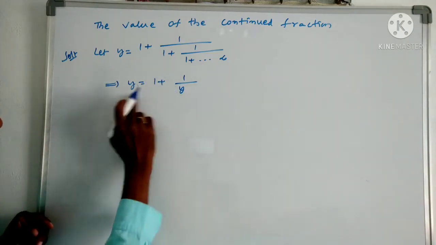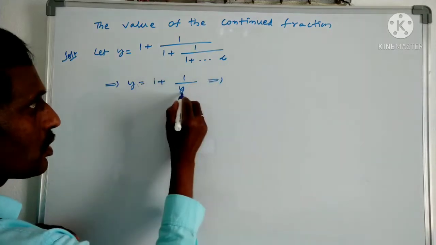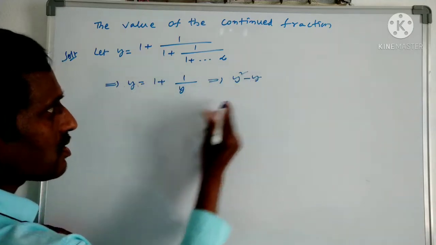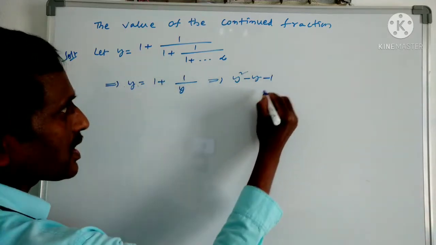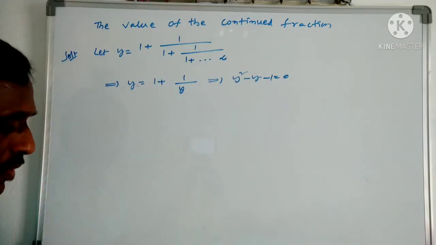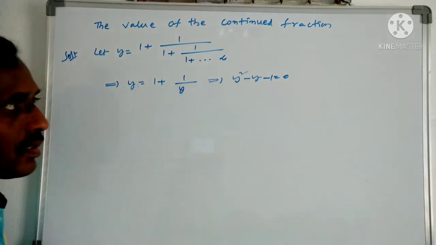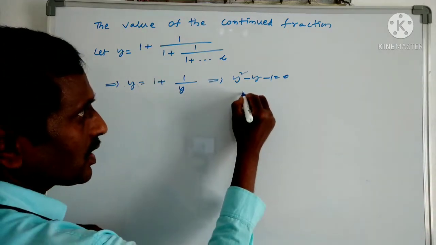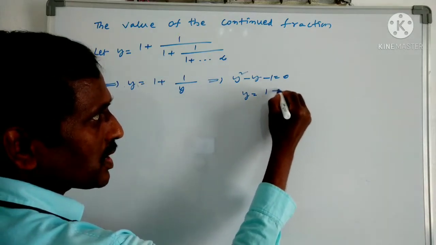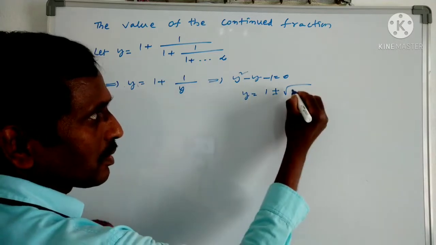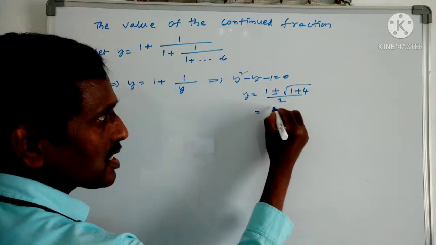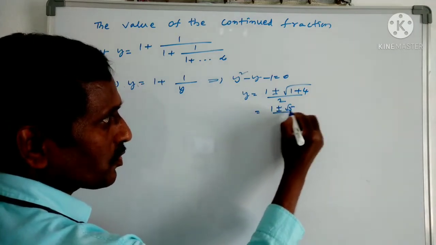Is it clear? So now if I simplify this, take an LCM y square, it is equal to y plus 1. Taking y to the other side, minus y, and 1 to the other side, minus 1, equals 0. It is the quadratic equation. Now you have to find the values of this. Using the formula y equals minus b plus or minus root of b square minus 4ac by 2a. So the value of this is 1 plus or minus root 5 by 2.